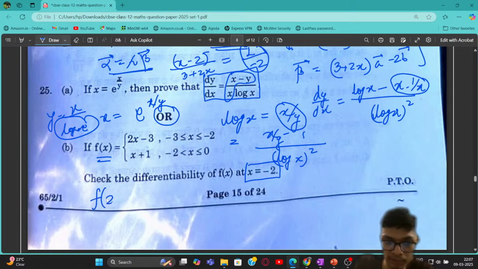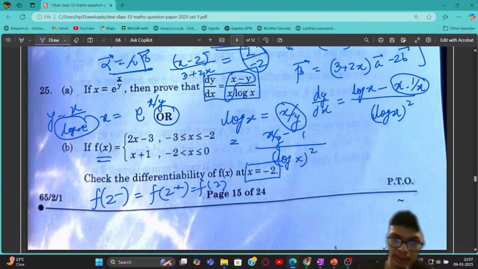Let's see. So f of 2 minus should be equal to f of 2 plus, right? And should be equal to f of 2 for continuity condition, right? So f of 2 minus is equal to minus of 2 minus and minus of 2 plus, right? And f of minus 2, right? Because I have to check at x equal to minus 2.